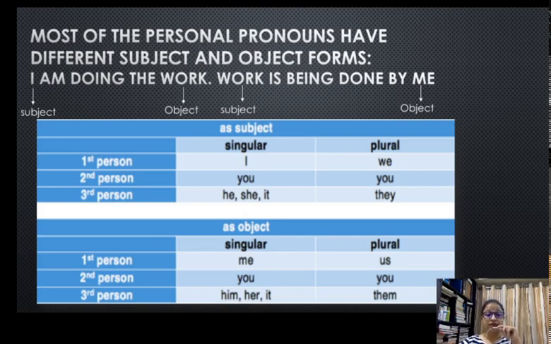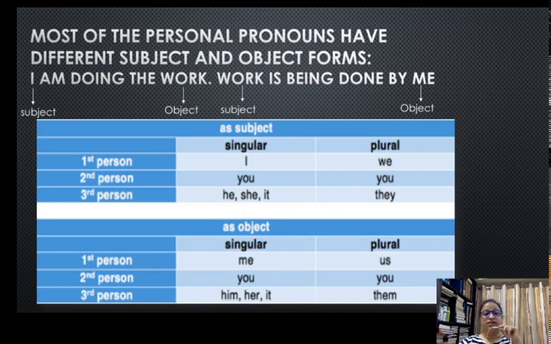Now, this is the key thing. Pronouns change their form in their objective form. They become different from what they are in their subjective form. And this is the key thing that you have to remember. So I becomes me in a passive voice, or when it is put in an objective position. This does not happen with nouns. For example, let's rewrite the sentence with a noun. So Ram is doing the work, the work is being done by Ram.